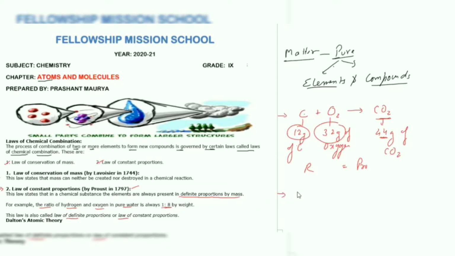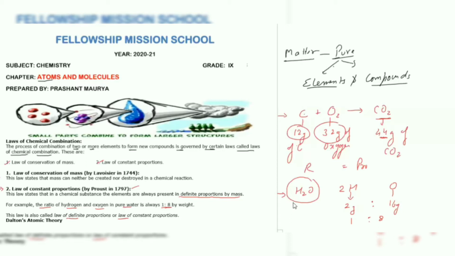Example, as stated, H2O. In this H2O molecule, we have hydrogen and oxygen. There are two atoms of hydrogen and one atom of oxygen. The weight of two atoms of hydrogen is 2 grams, and the weight of oxygen is 16 grams. Now, if we take the ratio, the simple ratio is 1:8. This means if water is there,